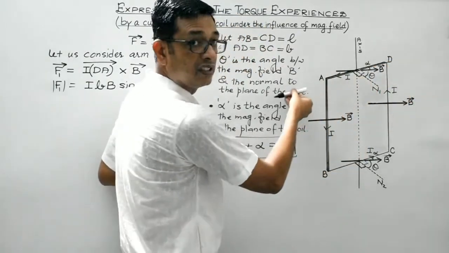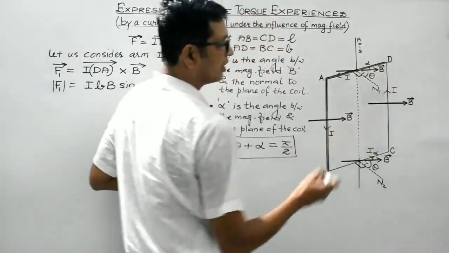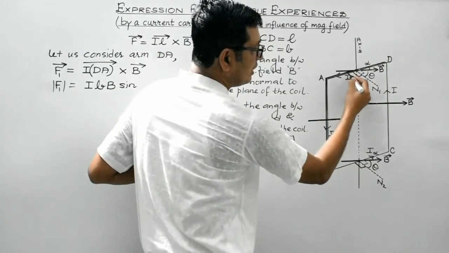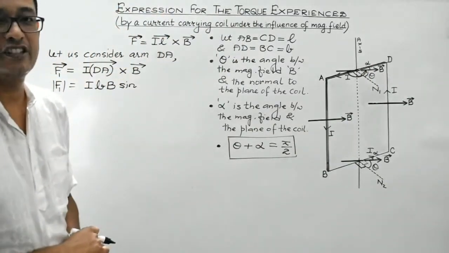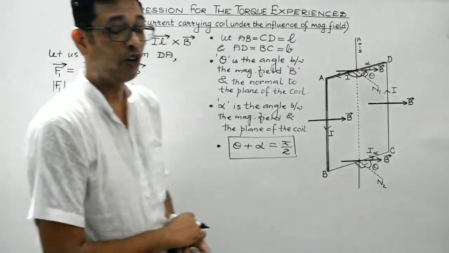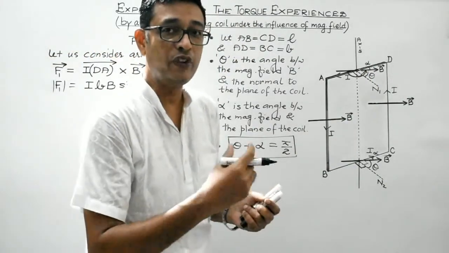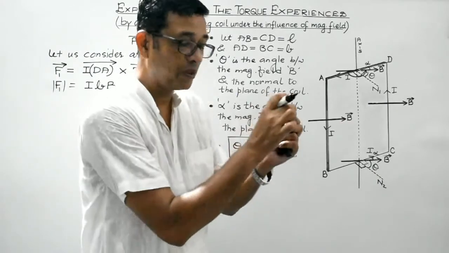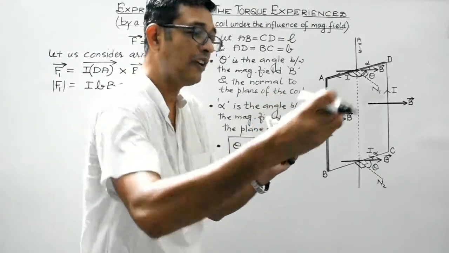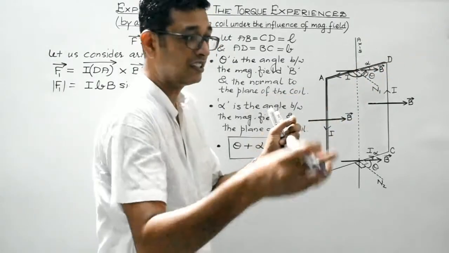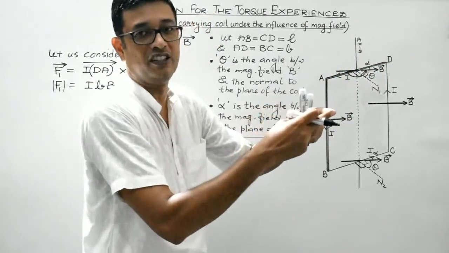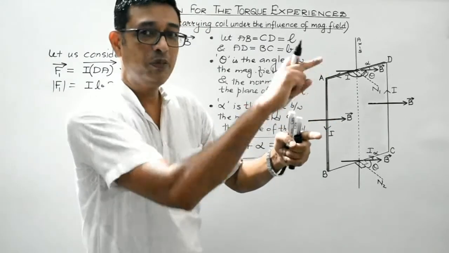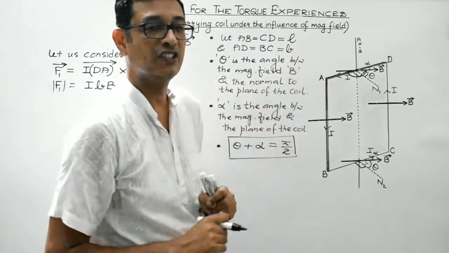So this is the angle between I dA vector and B vector. Right, students? I've always maintained the angle between the two vectors should be such that from a given point, either both the vectors emanate, that is the tails of the two vectors coincide, or the heads of the two vectors coincide. Then that will be the effective angle between the two given vectors, right?